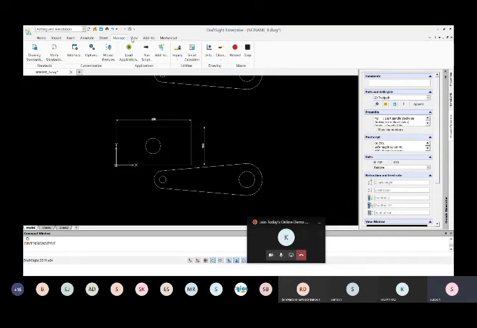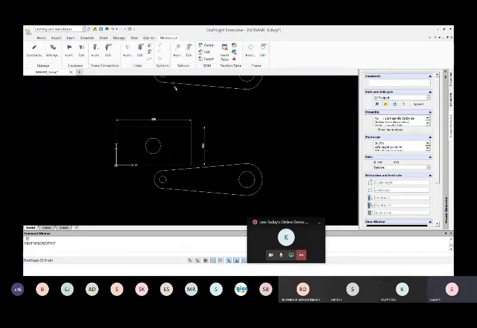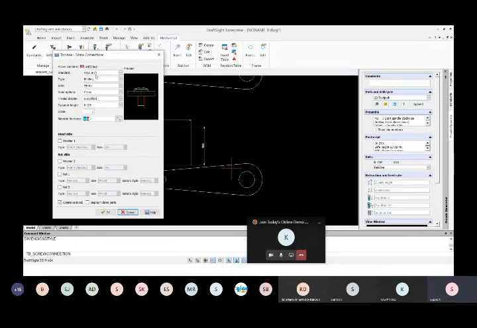So all the mechanical inputs, like if you want to insert any type of bolts, nuts, washers, you can just select the particular type of bolt. For example, if I want to insert a counter bolt type of thing, I can insert it. See here, different standards, whatever we want. You can insert whatever type of standard you want.